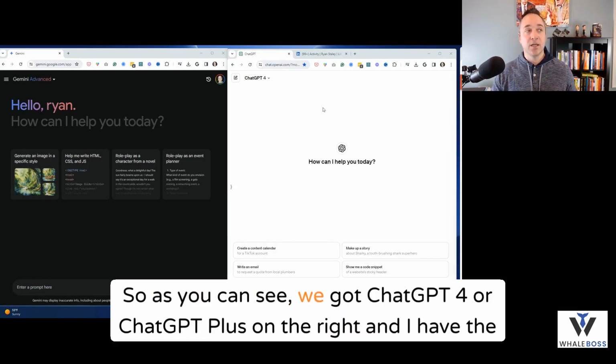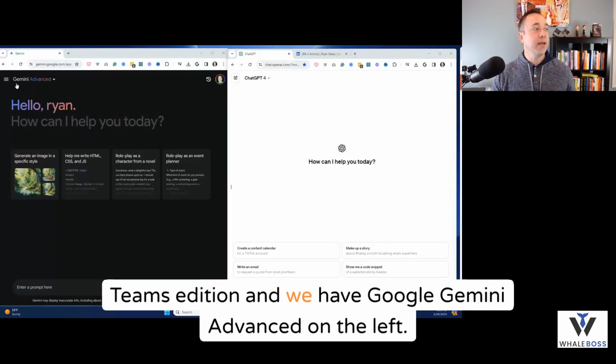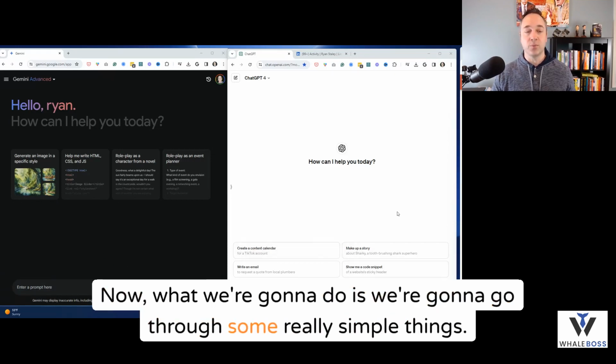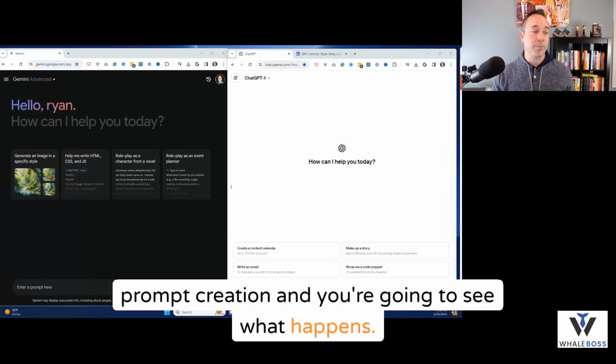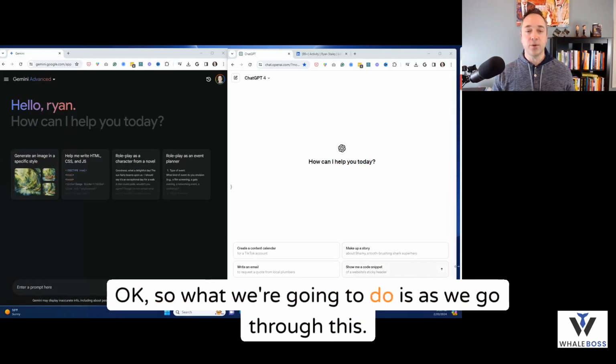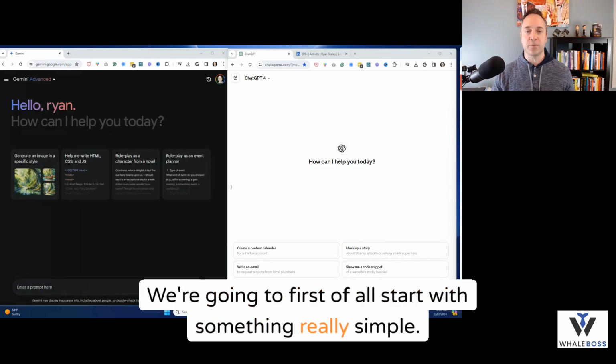So as you can see, we've got ChatGPT 4 or ChatGPT Plus on the right, and I have the Teams edition, and we have Google Gemini Advanced on the left. Now, we're going to go through some really simple things. I have some prompts pre-built, so we'll go side by side with the prompt creation, and you're going to see what happens, okay? We're going to first start with something really simple.